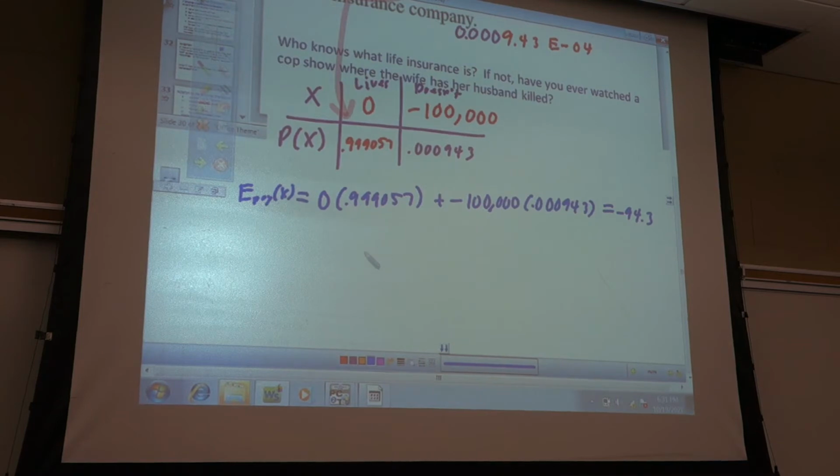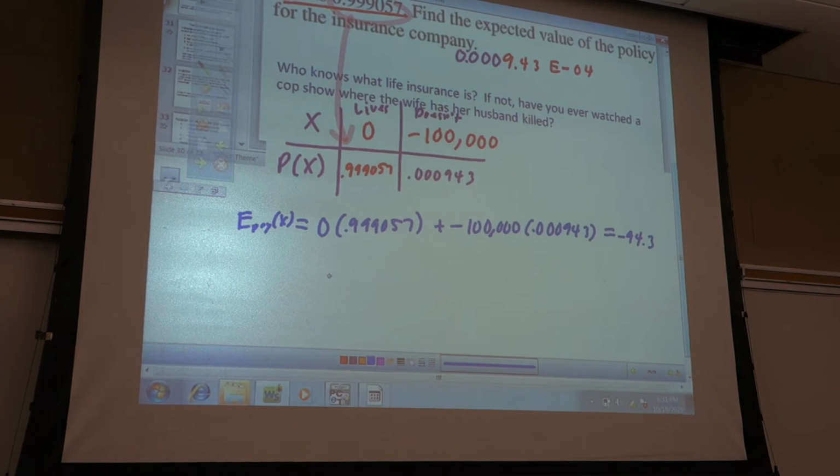So their total profit should be, here's the thing, they get 360 no matter what. So the policy should be 360 minus 94.3. So all together they make 260.57, is that right? I think the easy way is finding that part first and then adding it to 360, because they get the 360 no matter what.